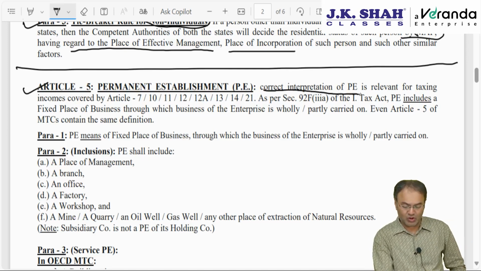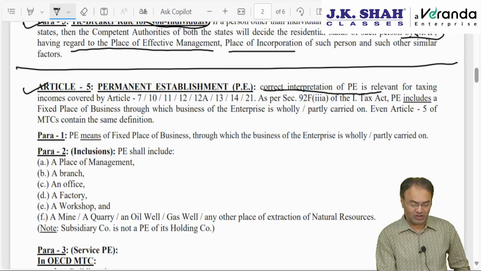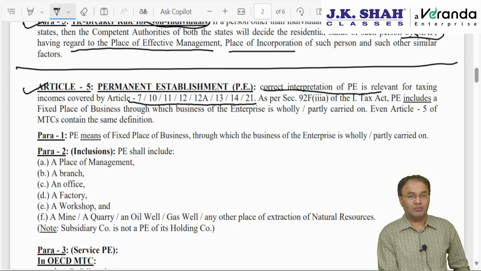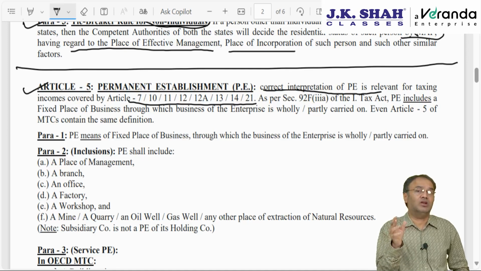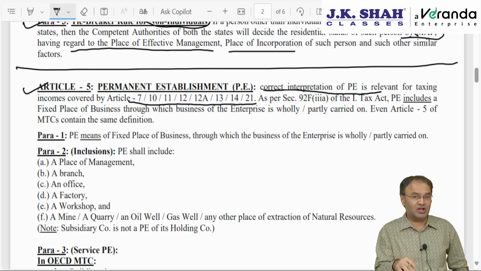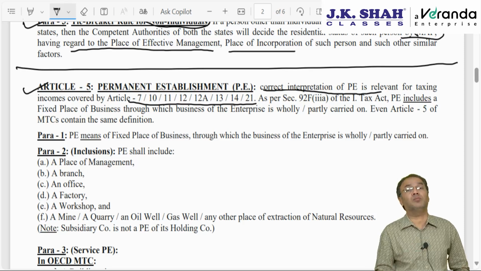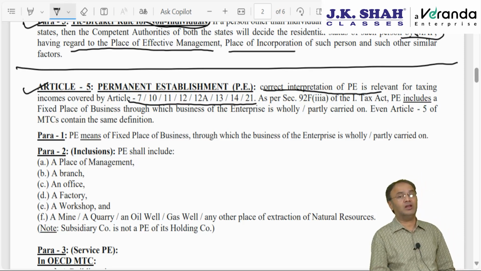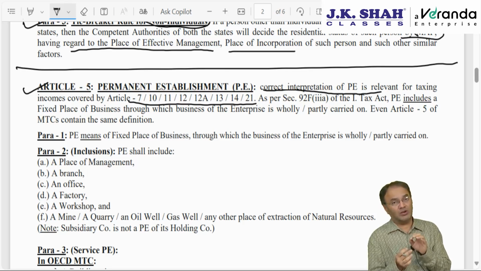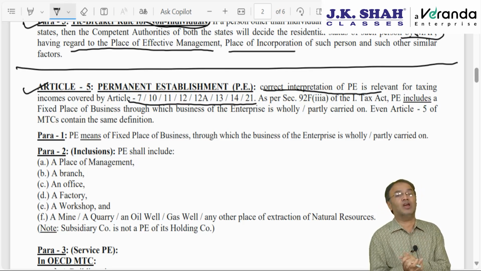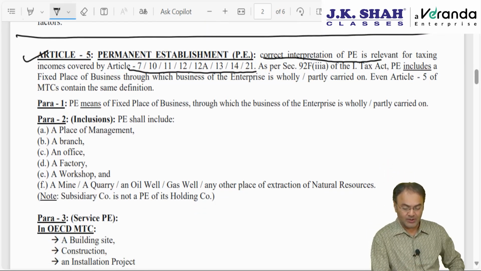The correct interpretation of permanent establishment is very much relevant for taxing incomes under so and so articles, mainly business income. The given income which I have underlined will be taxable either in the state of source or state of residence, but if the assessee has earned these incomes, PGBP, interest, dividend, royalty, etc., through a permanent establishment, through a branch, and the branch is located in a third country, then in such a situation, the income given will be taxable in that country where the permanent establishment is available, irrespective of state of source, state of residence.